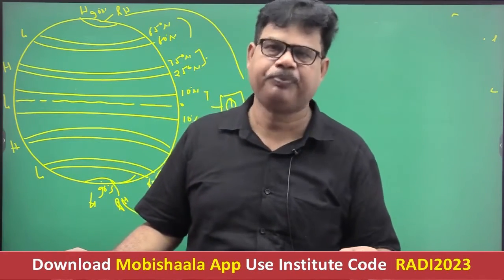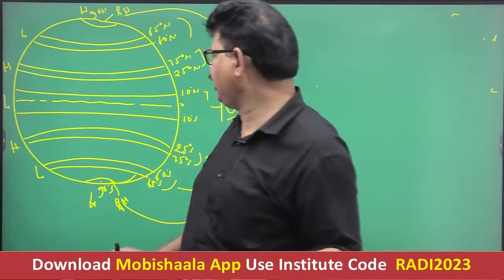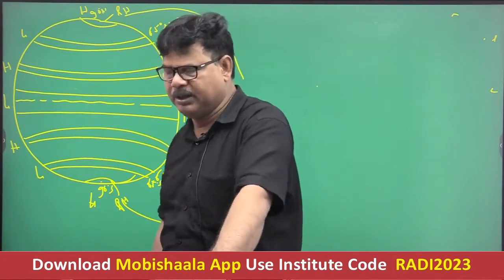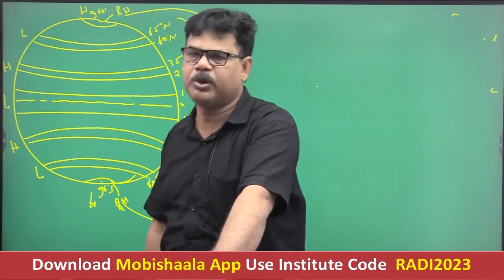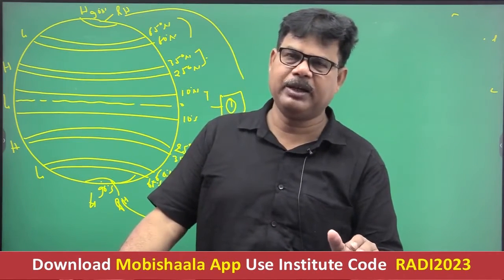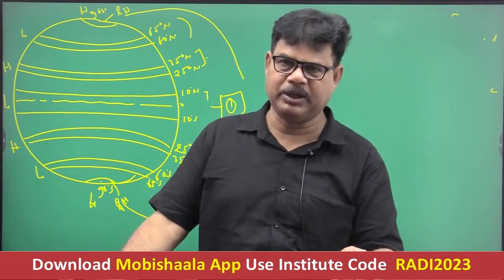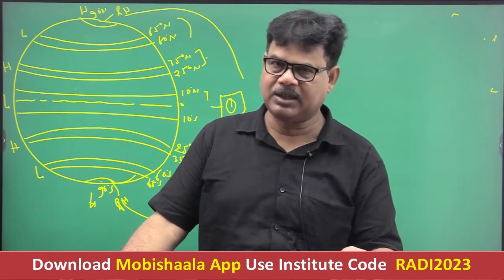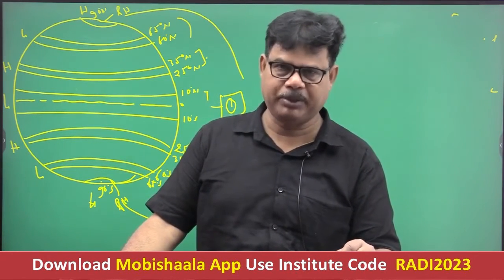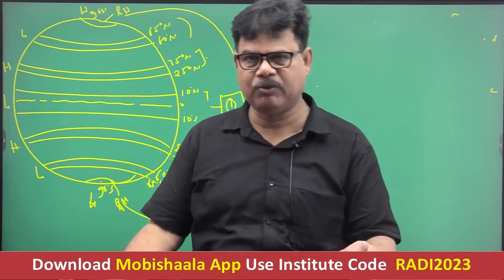On the other hand, you see this pressure belt, 25 to 35 degree latitude, is referred to as the subtropical high pressure belt. This pressure belt is located closely to 23.5 degree north and south in both hemispheres, and this is referred to as the line of tropics. The line of tropics is considered a warm zone.